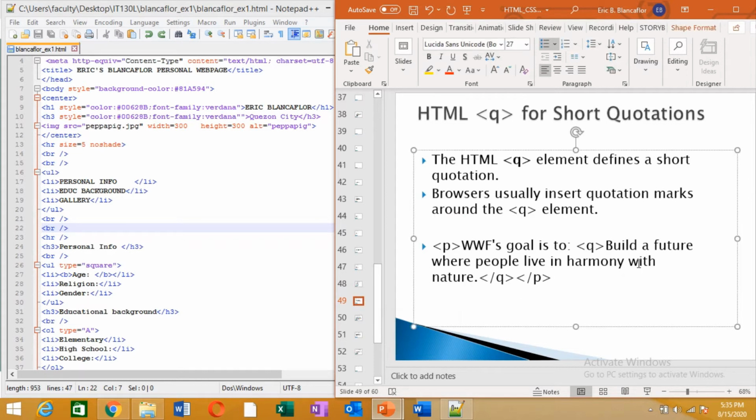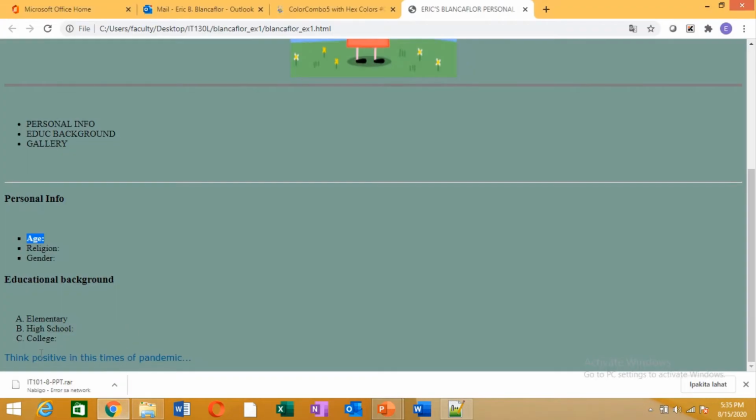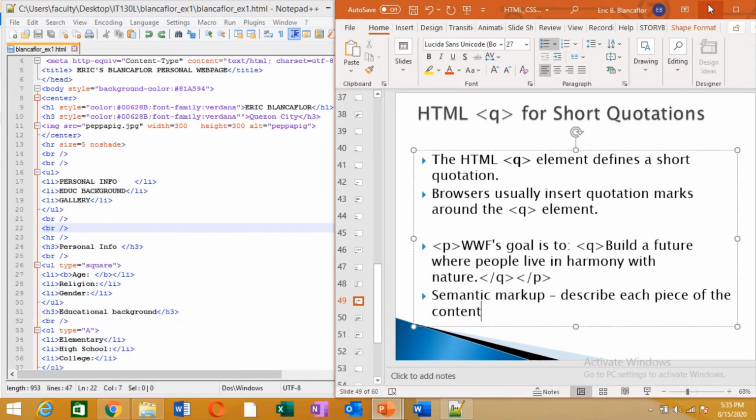In HTML, it is very important to observe semantic markup. Okay, it says in semantic markup that the markup should describe each piece of the content. It means that if content is a paragraph, you declare it as P. If you notice a while ago, I've declared the paragraph, right? I've declared the P here. It doesn't have any effect on the style, right? But then again, it's a standard that you need to observe, you need to observe semantic markup.